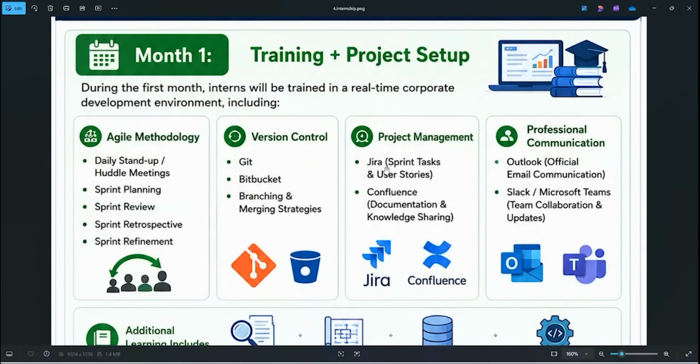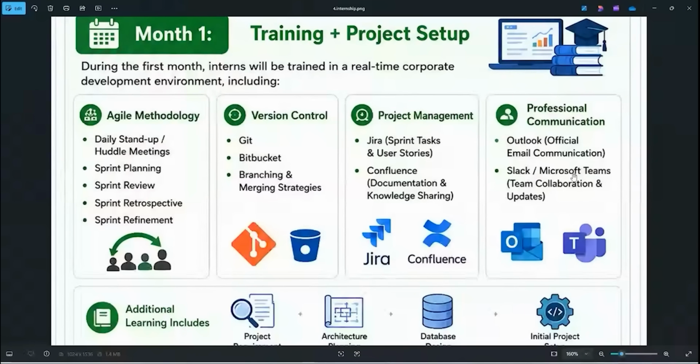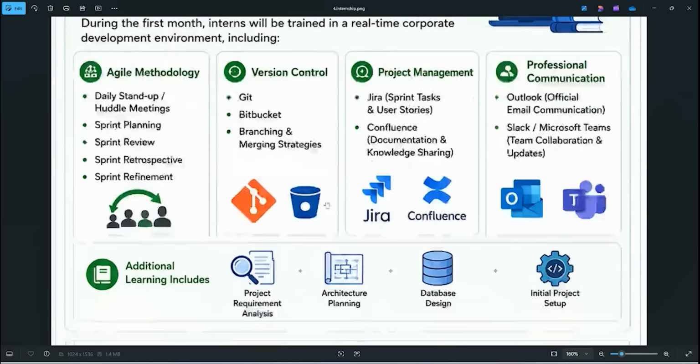So next, professional communication. We know now we are communicating in Google Meet. 99% of the companies, they will communicate with Microsoft Teams and Slack. So these things also we are going to prefer. Next, we know Gmail, Yahoo, Hotmail, Live. So many extensions we are having. But here companies will prefer always Microsoft Outlook. So that also we are going to discuss. So in the first month, most target is setup. And the next, second month is what?